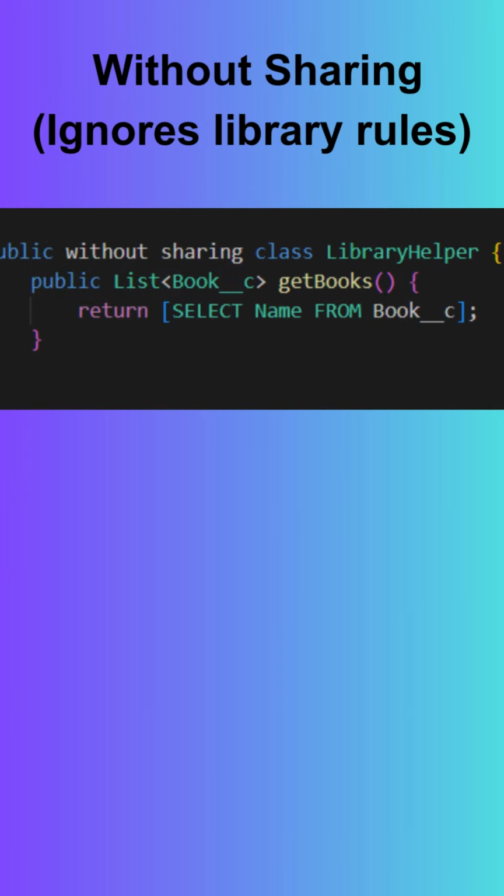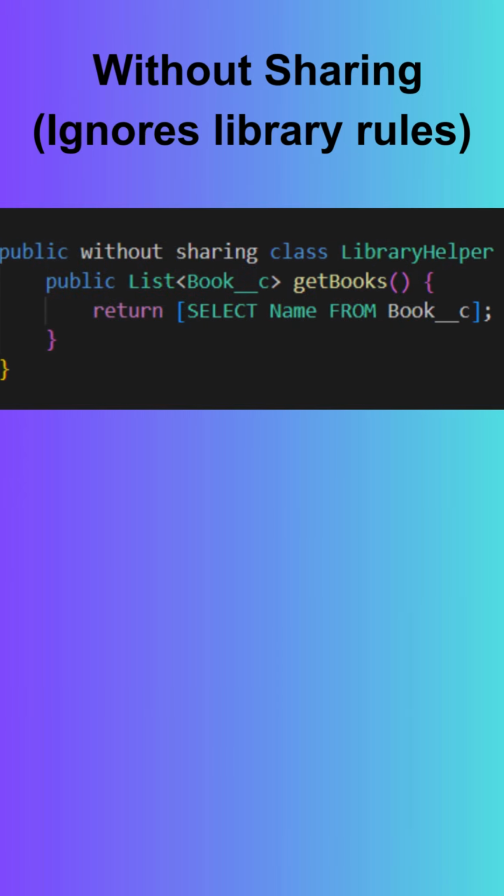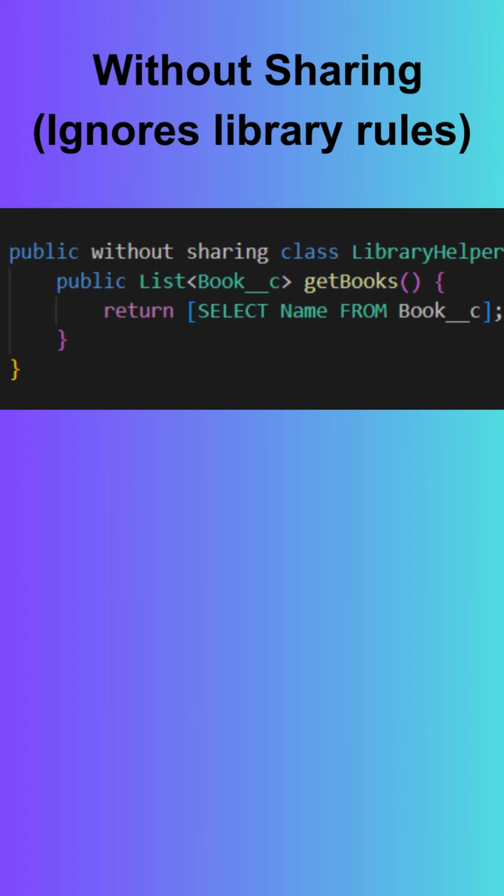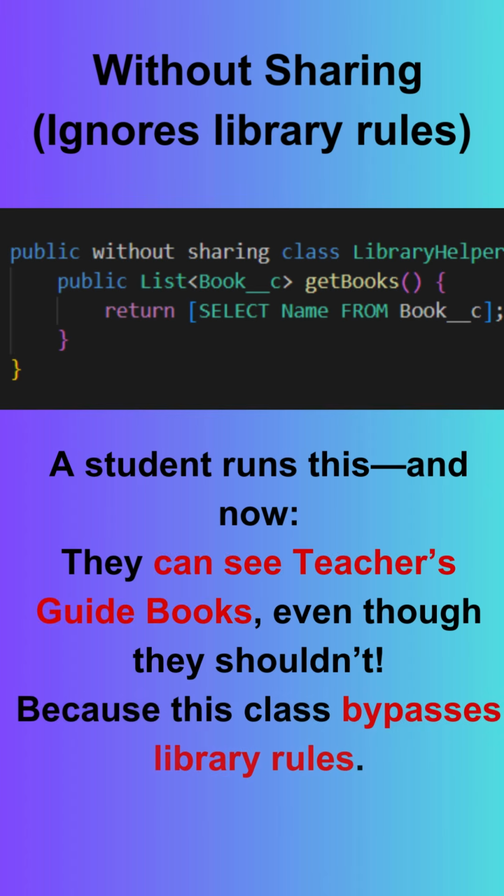Now, we will see without sharing. Without sharing won't follow the OWD rules. Irrespective of what the rule is set, whether public or private, it ignores the rules. So we can see here the without sharing class is there, and we are again trying to access the books from the book object. And here when we run this, they can see the teacher guidebook even though they are not allowed, because this class bypasses the library rule.